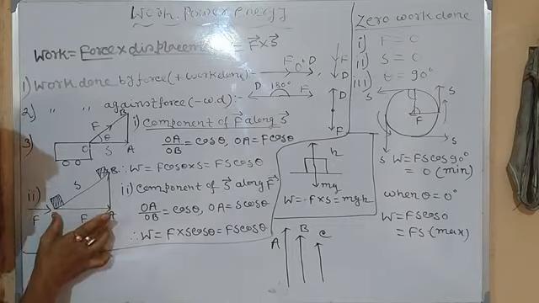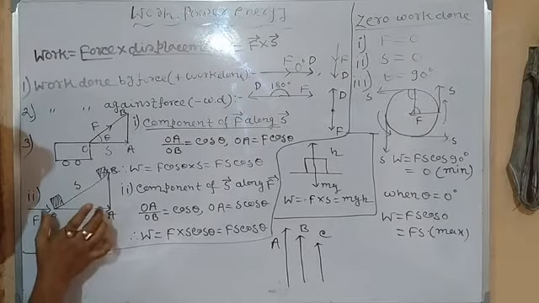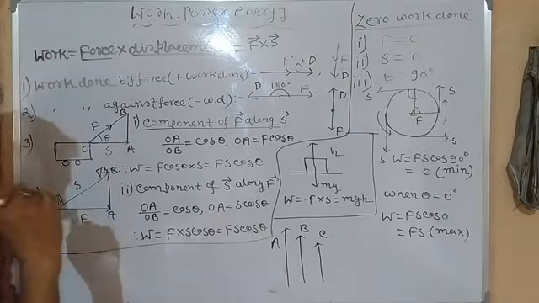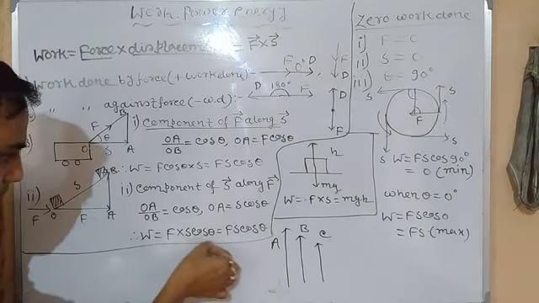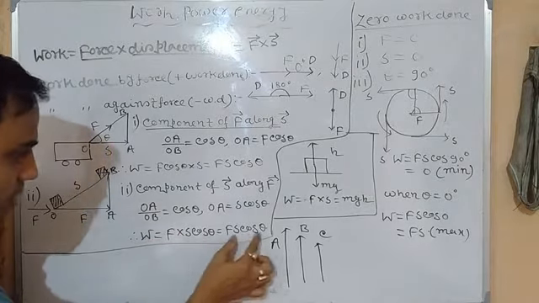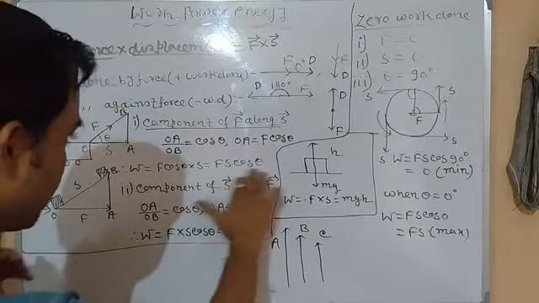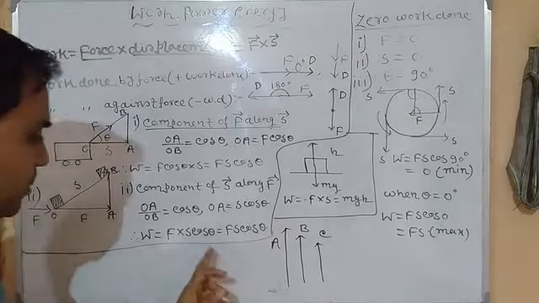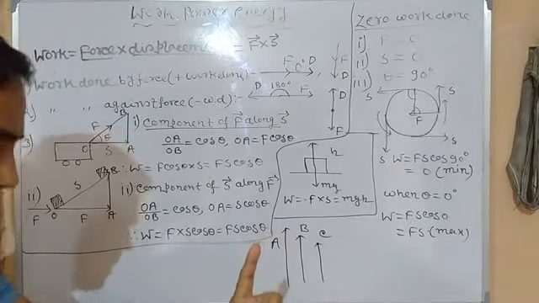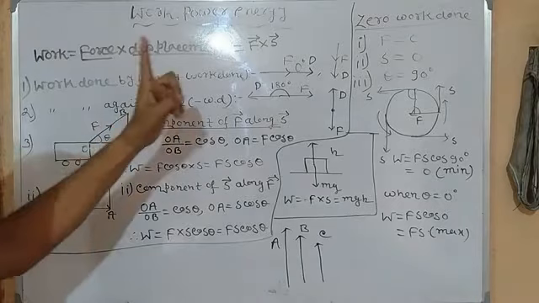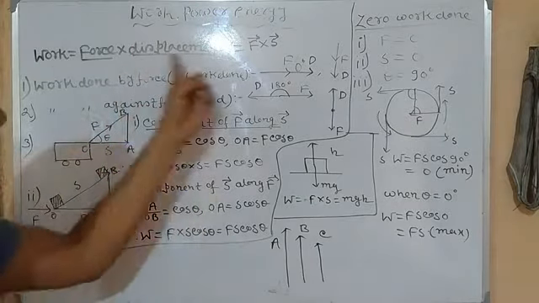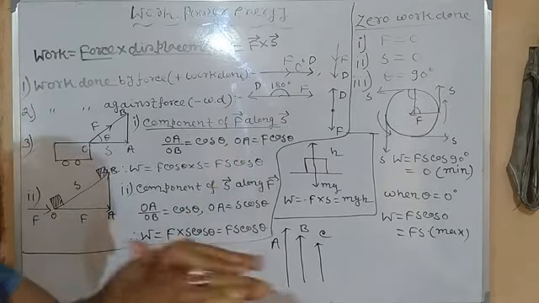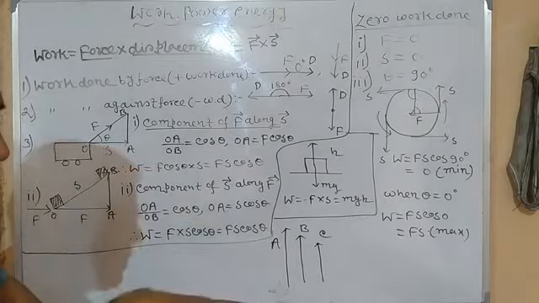Now we will find the component of displacement along force. So this is the component of displacement. Again OA, base by hypotenuse, equals cos theta. So OA equals S cos theta. Since this is the component of displacement, we put this value in place of displacement. So W is equal to F into S cos theta, Fs cos theta. Both comparisons are the same: whether the component of force along displacement or the component of displacement along force, the expression is the same, Fs cos theta. This is generally in the case of linear motion, when force and displacement take place in the same direction.